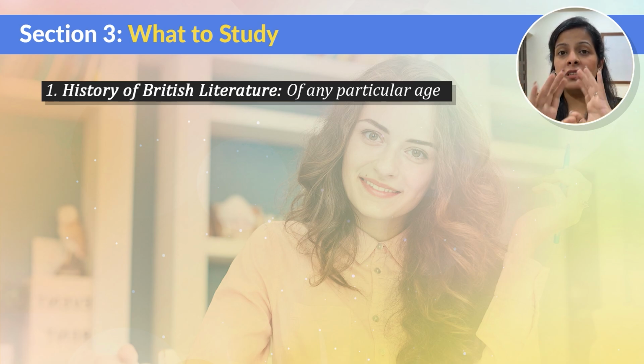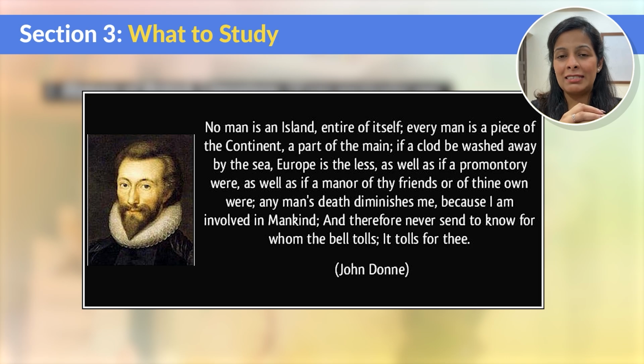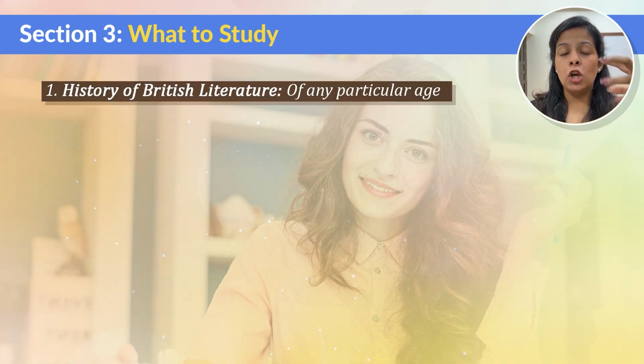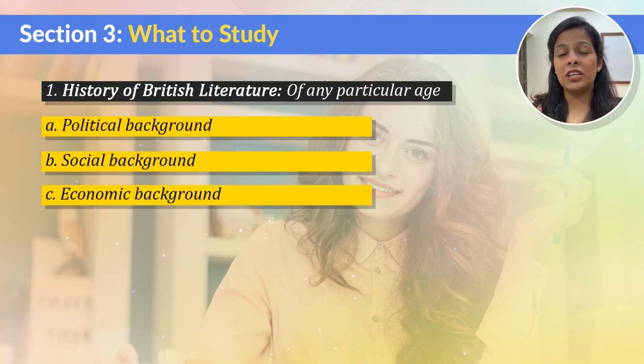But understand, friends, you cannot study any writer in isolation. If you remember the famous metaphysical poet John Donne, he said it very, very nicely that no man is an island, which means that no man can exist alone. Similarly, no writer can exist alone. Novels are nothing but reflection of the society. So only after knowing the political, social and economic background of the age, you can understand the writer as well as his works in the proper sense.